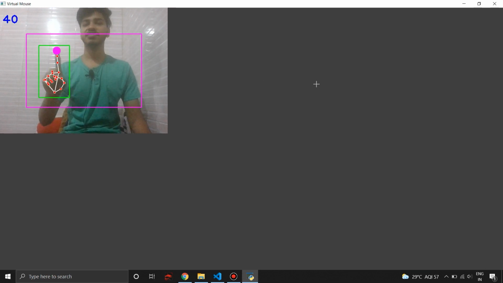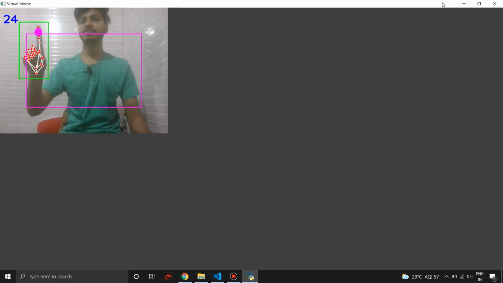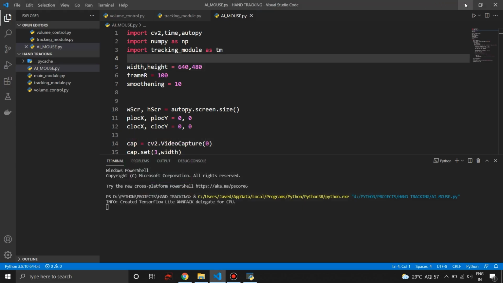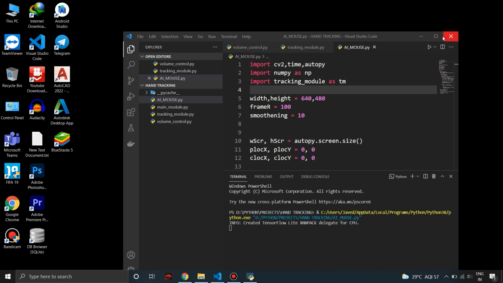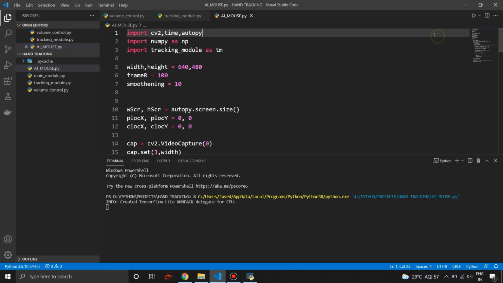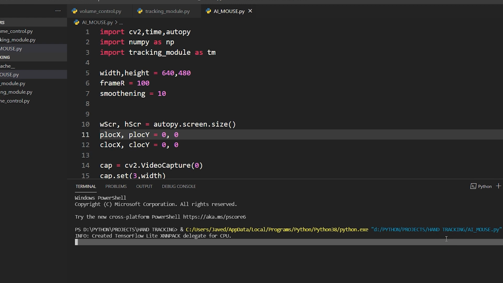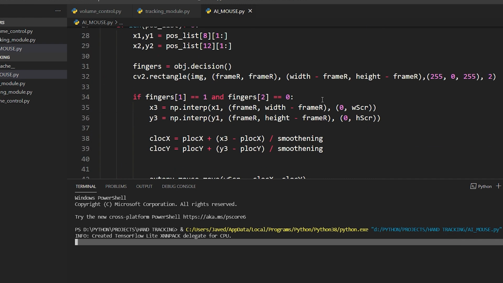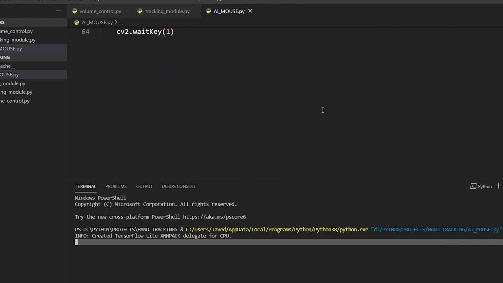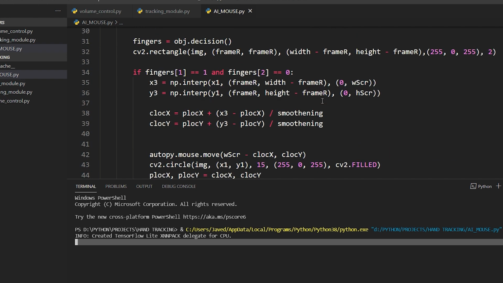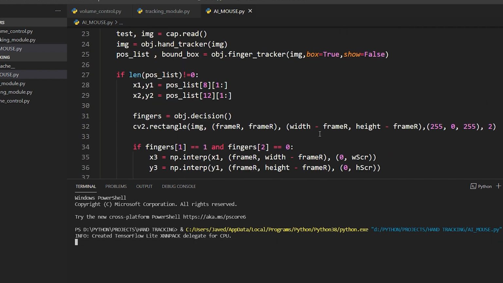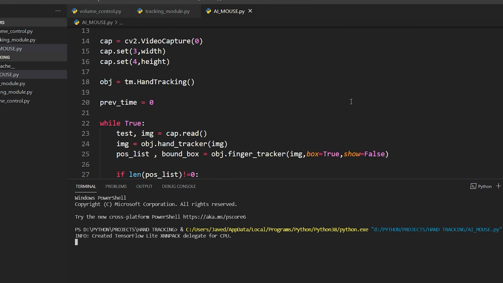So let's try this also. I am going to minimize this screen with the help of my middle finger, as you can see, and this screen also. Now let's again maximize this screen. That's it. That was the main algorithm. You can download the code from our website, but understanding algorithm is more important. I always say this line: understanding algorithm is more important than coding. If you are able to understand the algorithm, you can code anything in the world.